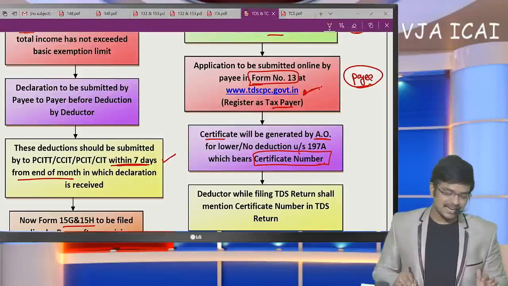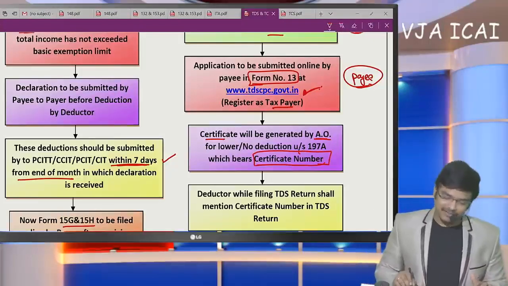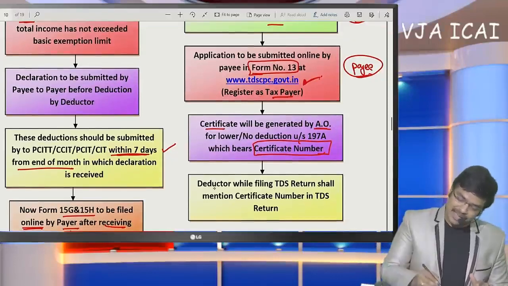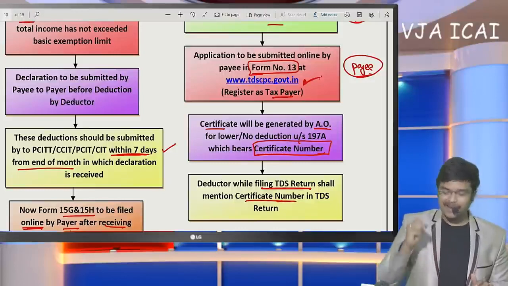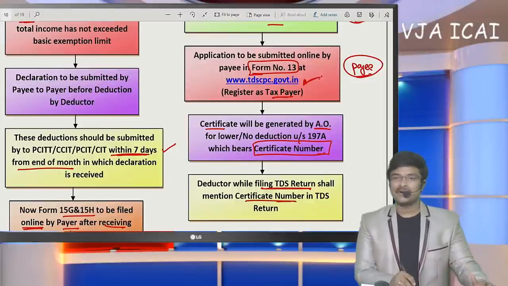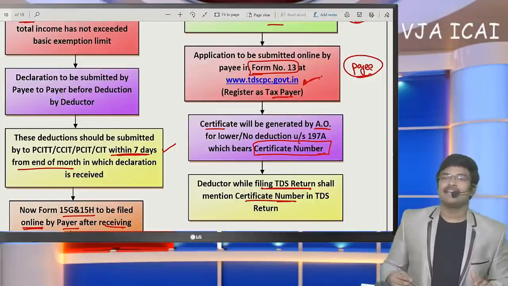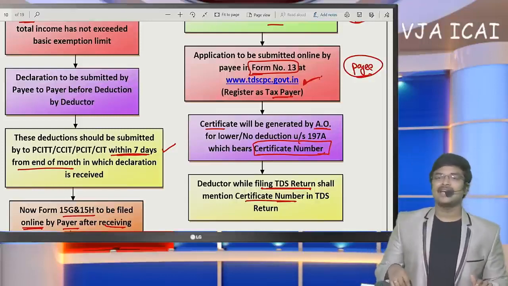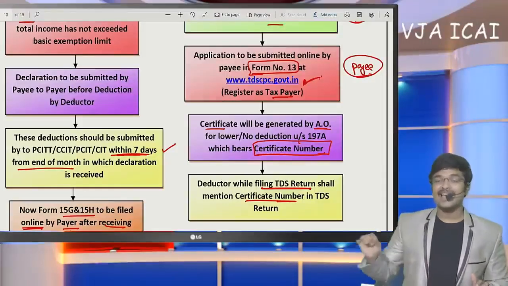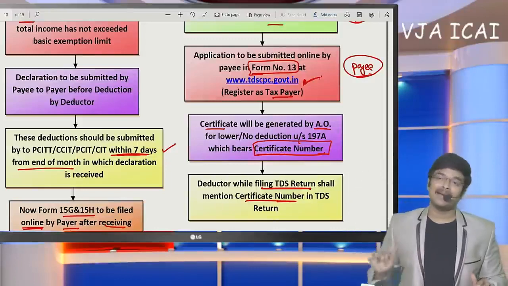This certificate number has to be written in our TDS return. In our TDS return, we have to mention this certificate number for lower deduction or non-deduction. If at the time of filing the TDS return we mention this certificate number, then CPC is going to verify it with the number available in the department database.